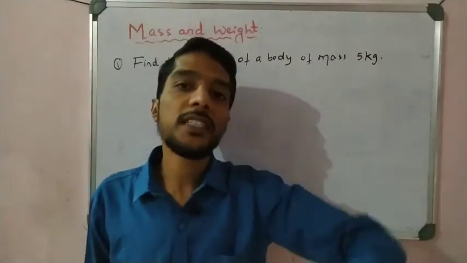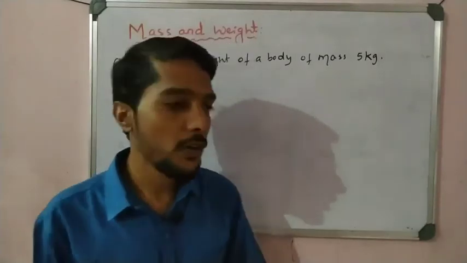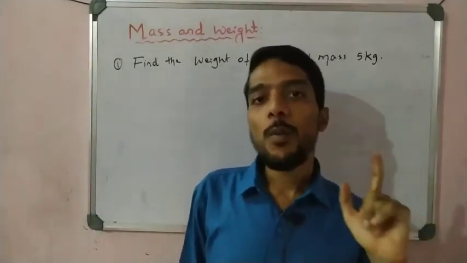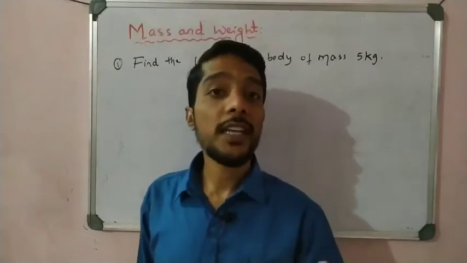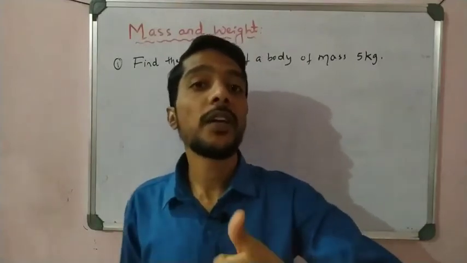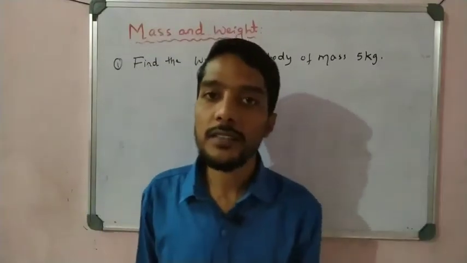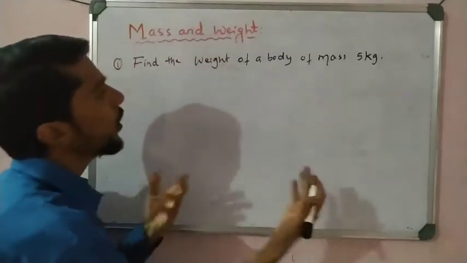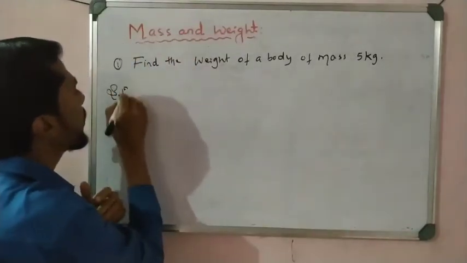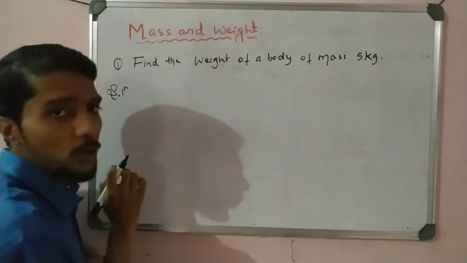We know that for 1 kg it is how much? We have a direct question. For 1 kg it is 9.8. Simple. We can multiply 5 into 9.8 and we get the answer, right? So that is very simple. Or you do not understand it? Simple. Write the formula, right? What is weight? We have to calculate it.